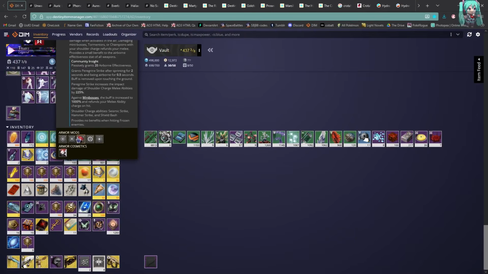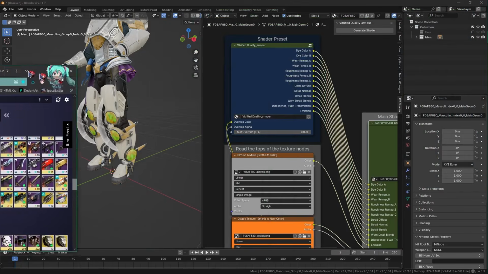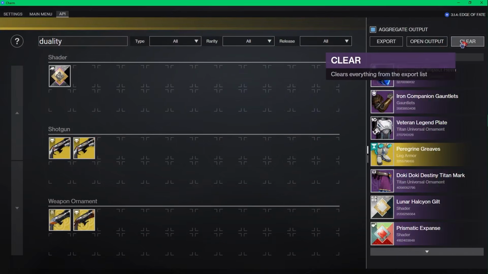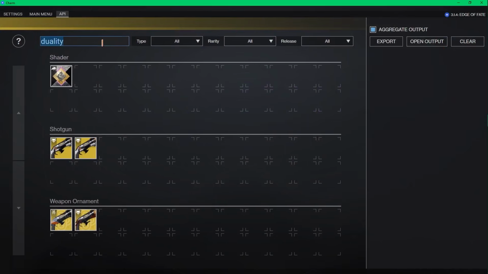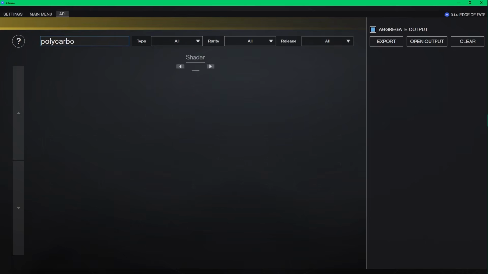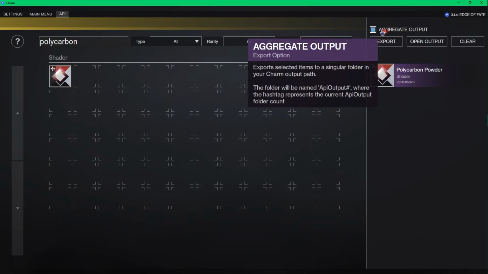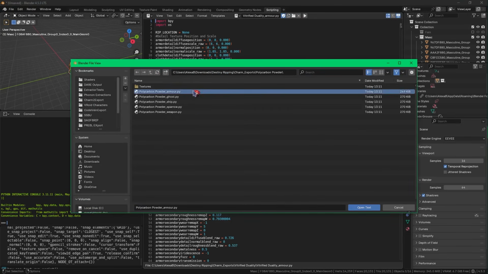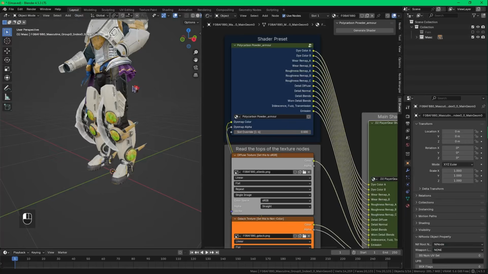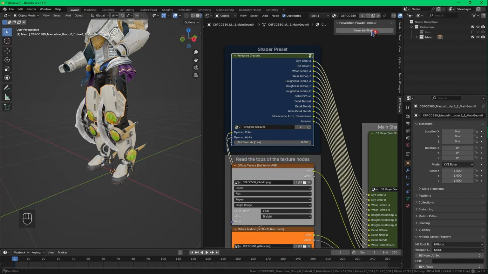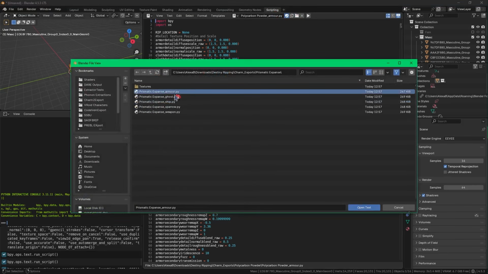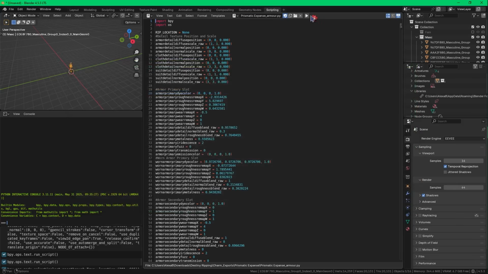Turns out I forgot the shader I used for my Paragon Greaves. I'll grab that quickly. I used a website to figure out what shaders and armor I use on my character, though you can also use the transmog screen in Destiny 2. Ignore output doesn't matter here as it's a shader, but I'll turn it off anyway. I'll apply it to the greaves and finish up with Prismatic Expanse on my Mark.